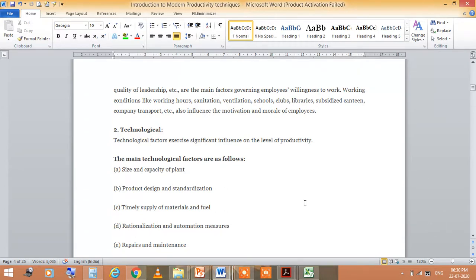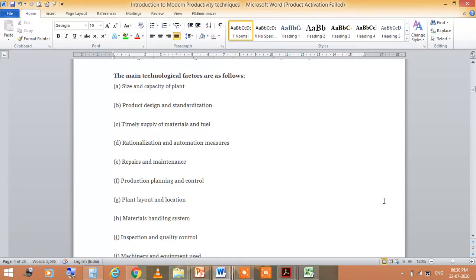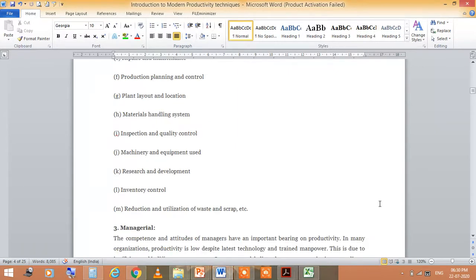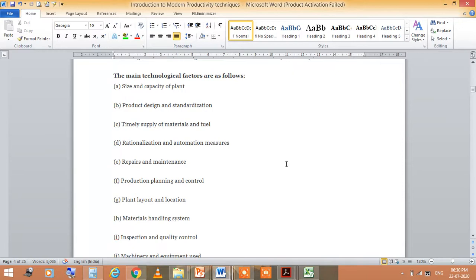The main technological factors are the size and capacity of plant, product design and standardization, timely supply of materials and fuel, rationalization and automation measures, repairs and maintenance, production planning and control, plant layout and location, materials handling system, inspection and quality control, machinery and equipment used, research and development, inventory control, reduction and utilization of waste and scrap, etc. So these are all the technological factors which affect productivity.